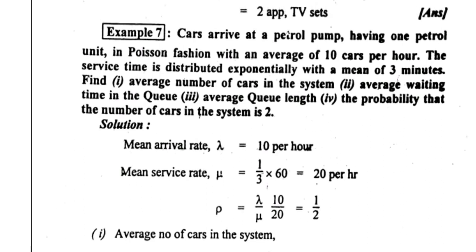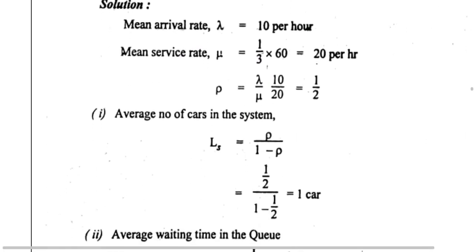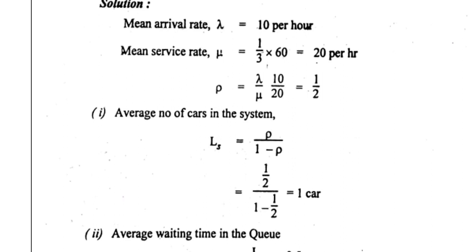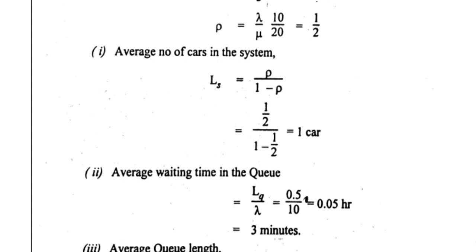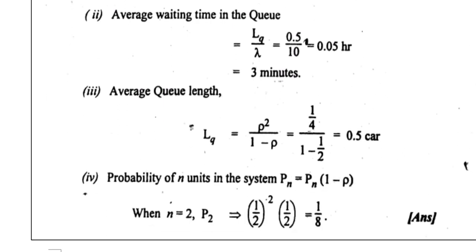So these are the points we are going to cover in all the petrol bunk problems, and we have to apply the formulas. One is rho by 1 minus rho, with which we calculate the average number. Next, for the waiting time, we apply LQ by lambda, and for the queue length we apply rho square by 1 minus rho, and then for the probability of n units, Pn equals rho to the n into 1 minus rho. So these are the calculations we are going to apply.